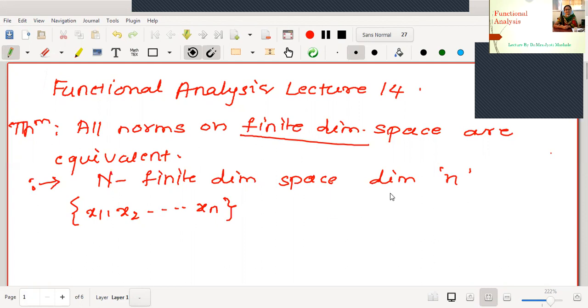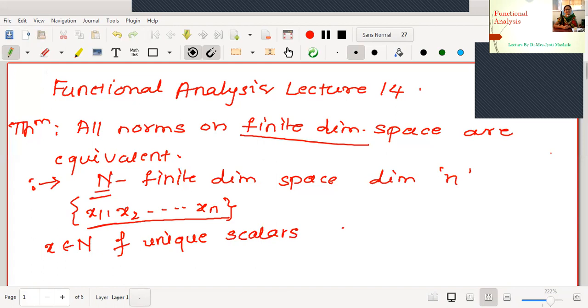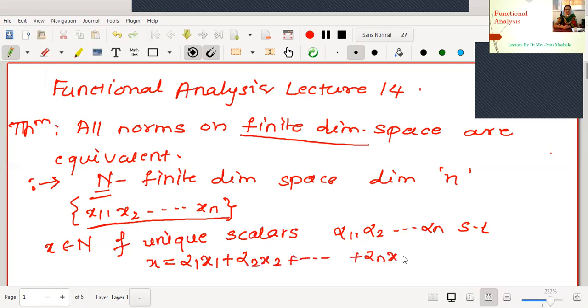Now we know the criterion. If we know the basis elements of any linear space N, then we can write an arbitrary element of the given linear space as a linear combination of the basis elements together with scalars. Therefore, for any x in N, there exist unique scalars, say alpha 1, alpha 2 up to alpha n, such that x can be written as alpha 1 x1 plus alpha 2 x2, and so on up to alpha n xn. Let me just zoom out.